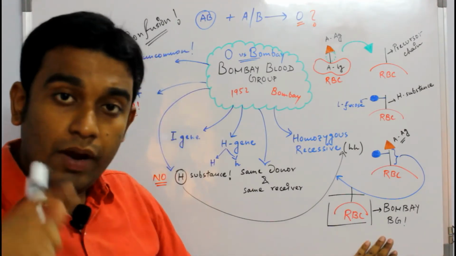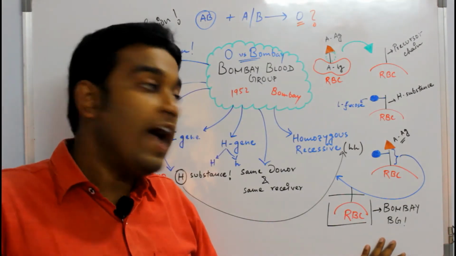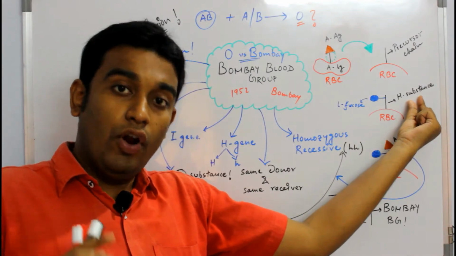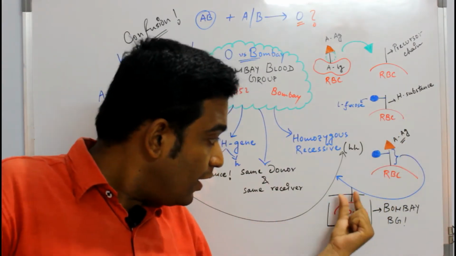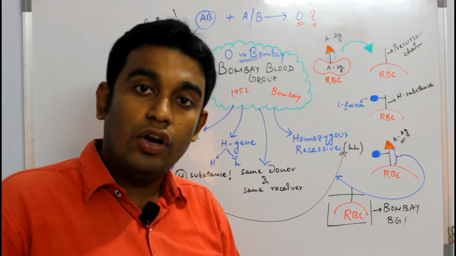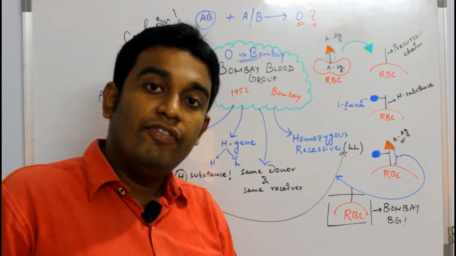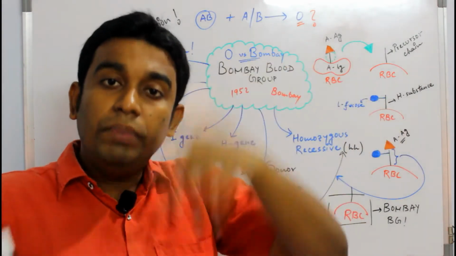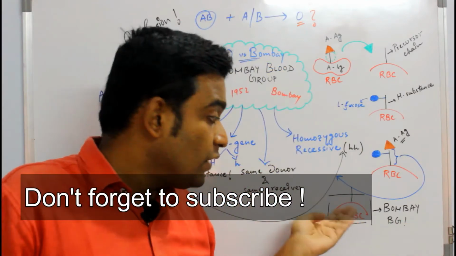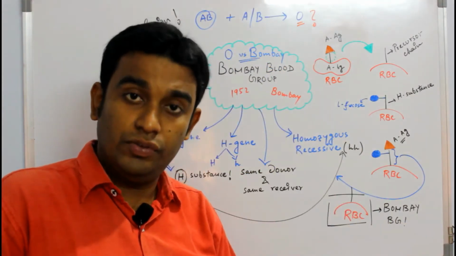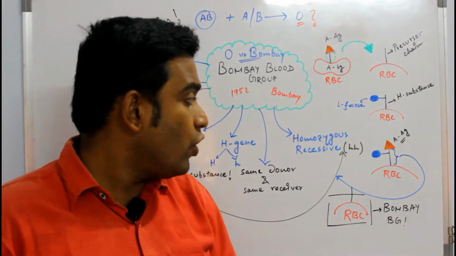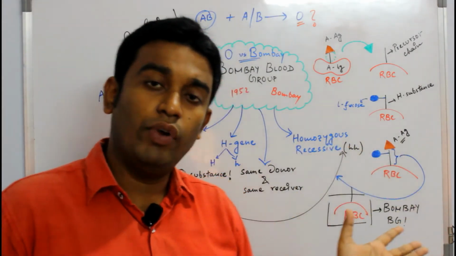So in the Bombay blood group, you will not have the H substance. You will only end up with the precursor chain. Hence, you cannot have A or B or both binding to the surface of the RBC. It's just not possible. But understand one thing now. Fine, we have talked about what is going to happen if this is not the case.